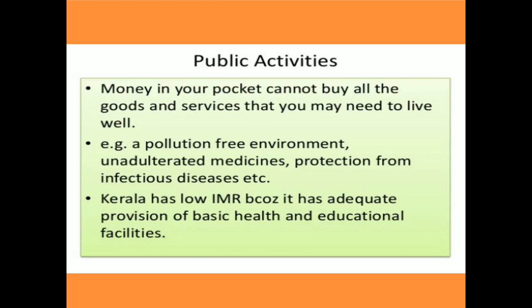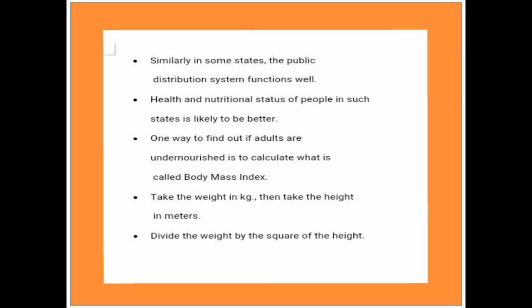Kerala has a low infant mortality rate because it has adequate provision of basic health and educational facilities. Their educational status is better than other states in India. Similarly, in some states, the public distribution system is functioning well. For the health and nutrition status of the people, such states are likely to be better than other states.